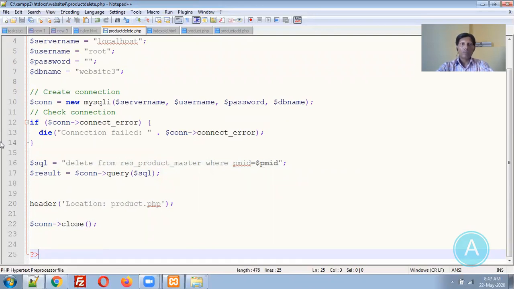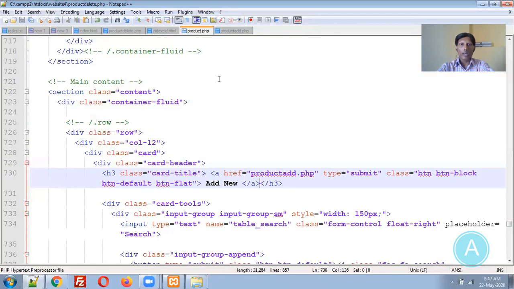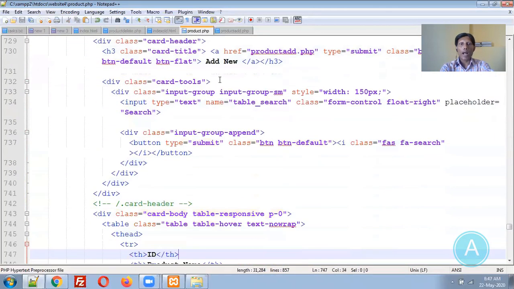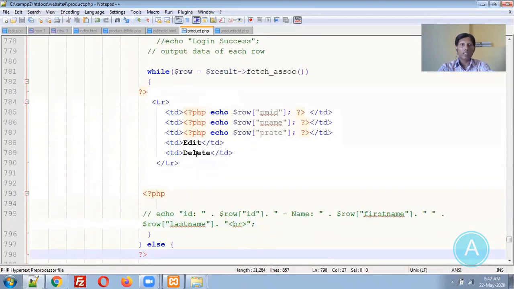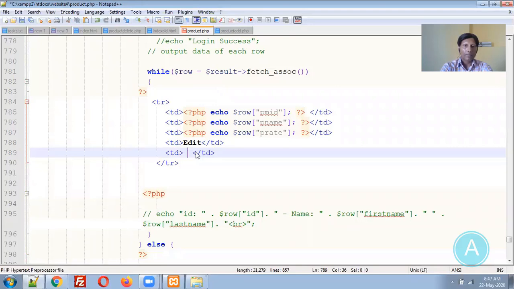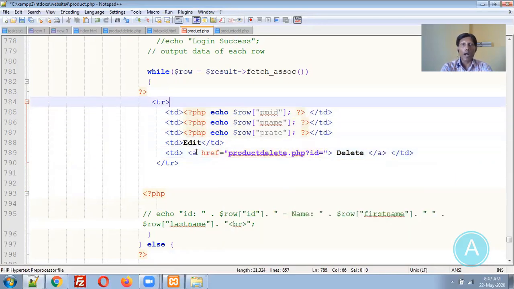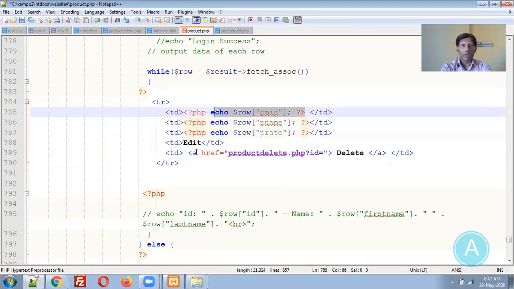Again, one more change we require. In the product.php file, we need to add a delete link also. So now let me add the delete link instead of just the delete message. Here, product delete.php?ID= and we need to display that particular ID over here.